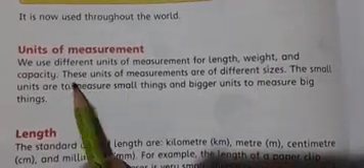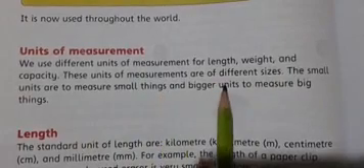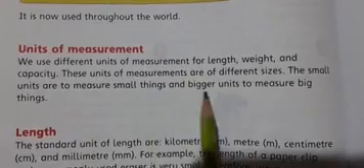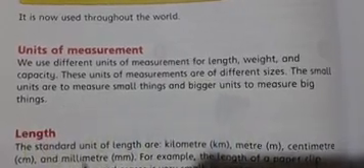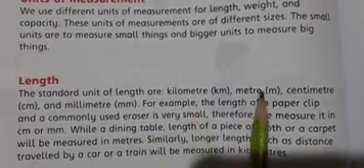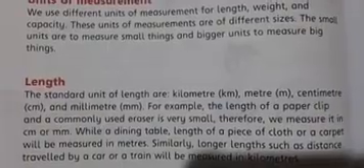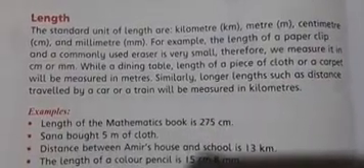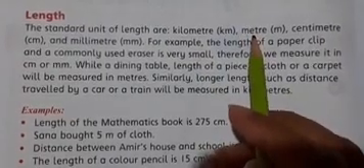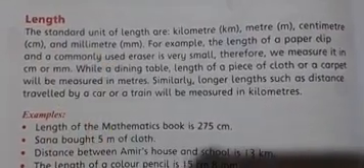Okay, we use different units of measurement for length, weight and capacity. The units of measurement are of different sizes. The small units are to measure small things and bigger units to measure bigger things. Here you can see the standard units of length are kilometer, meters, centimeters and millimeters. Okay, and I have told you that 1 kilometer has 1000 meters, 1 meter has 100 centimeters and 1 centimeter has 10 millimeters.